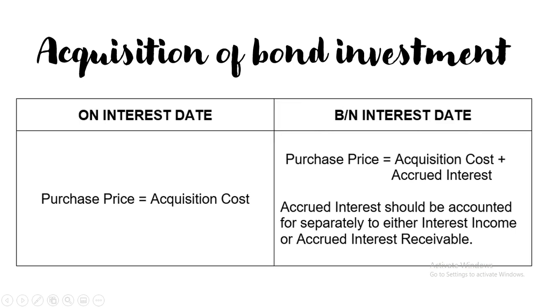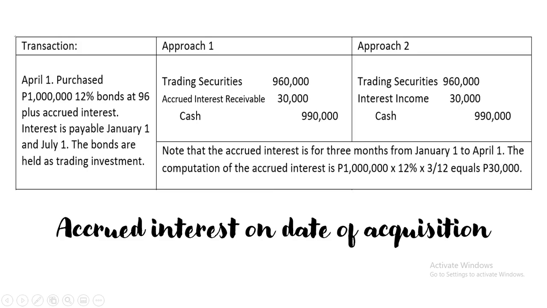Ayan. So in terms of accounting for this one, let's have for example, the transaction here is April 1. On April 1, purchase 1 million 12% bonds at 96. So yung 96, this is not just 96 pesos. This is actually the quoted price of the bond, which is 96%. So 96% po yan. Hindi yan siya 96 lang or 96 pesos.